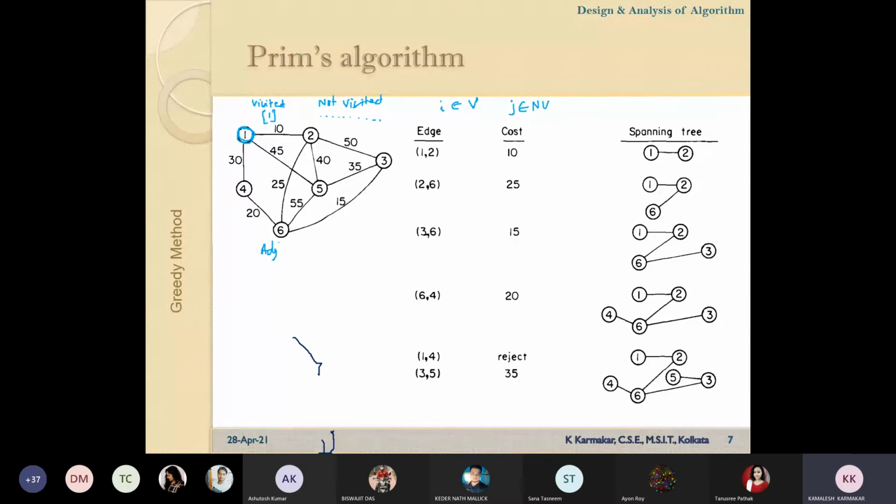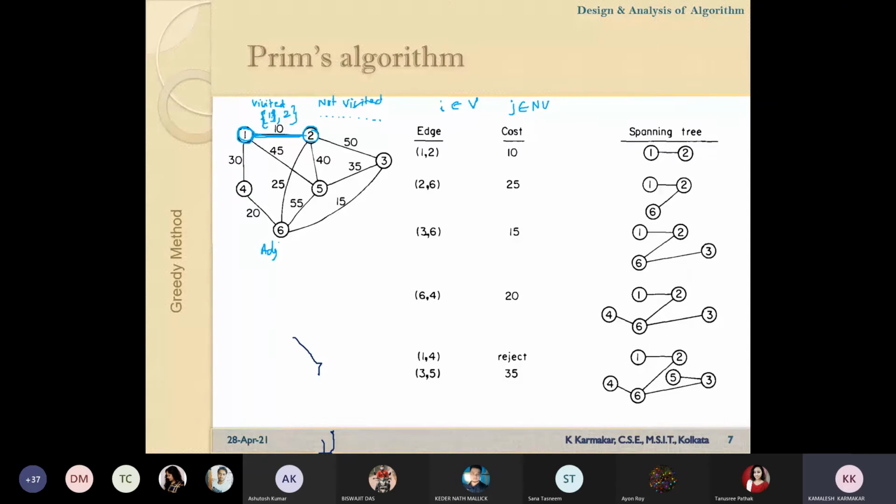Now in this example, among these three edges, which one is minimum? The minimum is this one, so the edge cost is 10. Now this vertex will be added in the visited set. So vertex 2 will be added here and 2 will be eliminated from the not visited set.